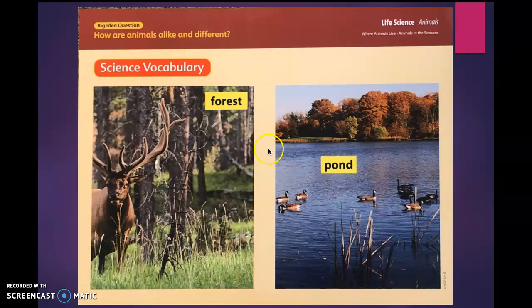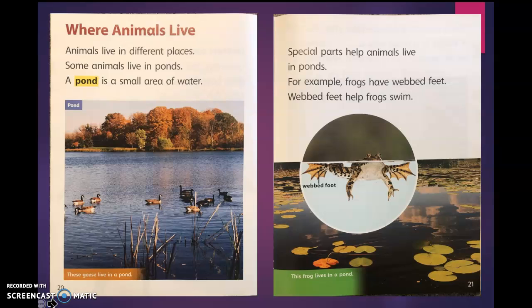Where animals live is called their habitat. Animals live in different places. Some animals live in ponds, and we know that a pond is a small area of water. These geese live in a pond. Special parts help animals live in ponds. For example, frogs have webbed feet. Webbed feet help frogs swim. This frog also lives in the pond.